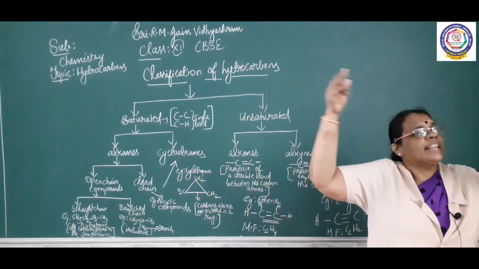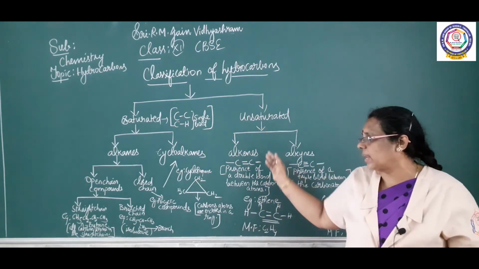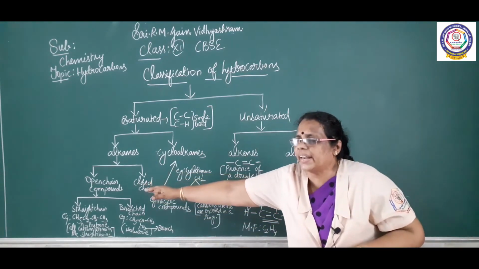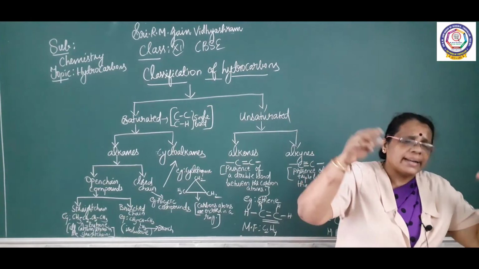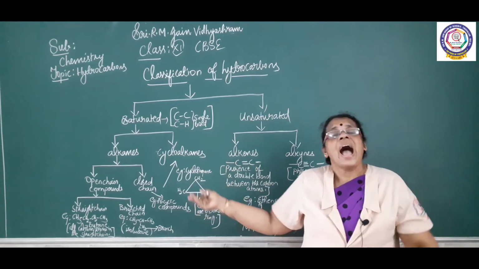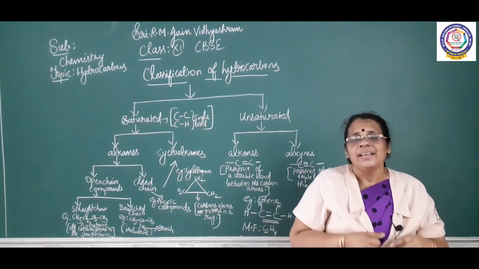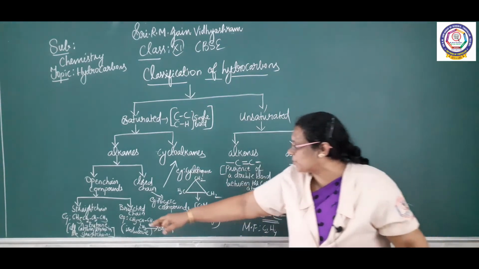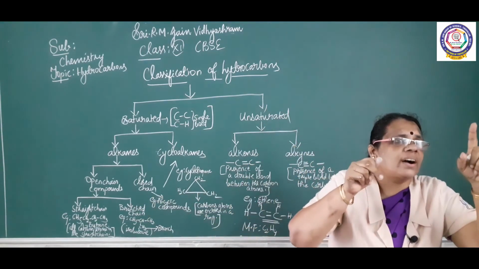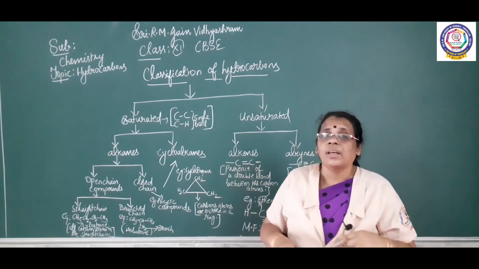Under saturated there were divisions. What are they? Alkane, cycloalkane. Under alkane again there are 2 classifications: open chain and closed chain. Under open chain there are 2 classifications, straight chain and branched chain. In the straight chain, all the carbon atoms are in a line. In the second case, I have broken the chain in such a way that 1 carbon is written as a branch, so we can call it a branched chain. So that is the next classification.